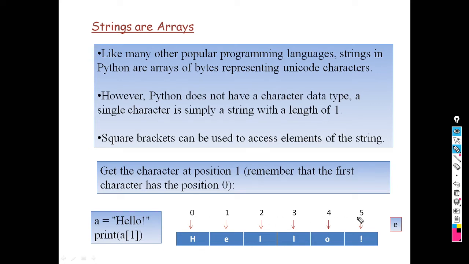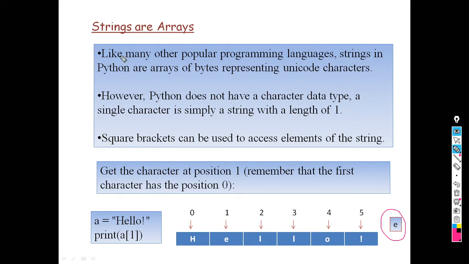These are the indexes. Here print a[1], what does it give? Whatever character is present at the first position, meaning the character with index 1. Which character has index 1? A. So it gives you the output A.